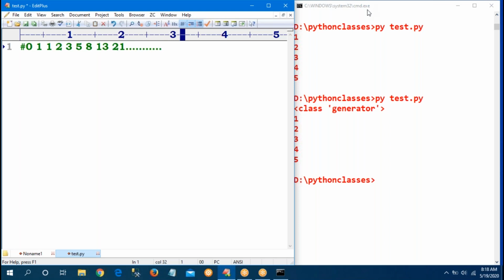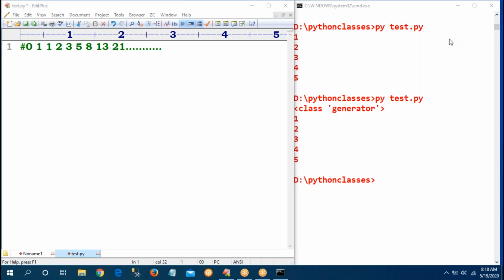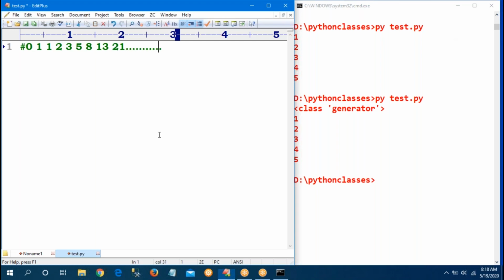Write a generator to generate our Fibonacci series. Try with your program. Anyone can try to generate the Fibonacci series. Write a generator program. Fibonacci series means first 0, 1 you can start. Add the two numbers.